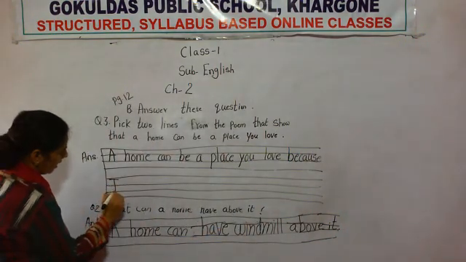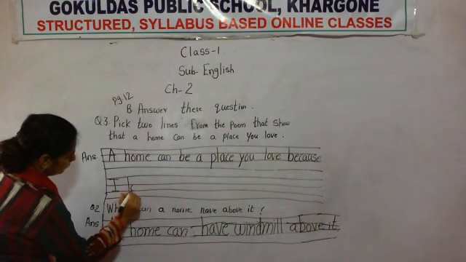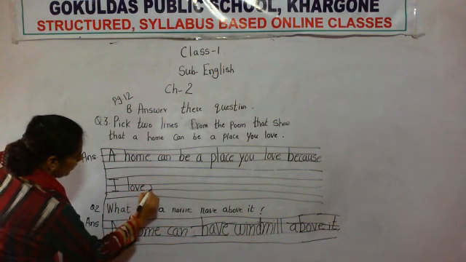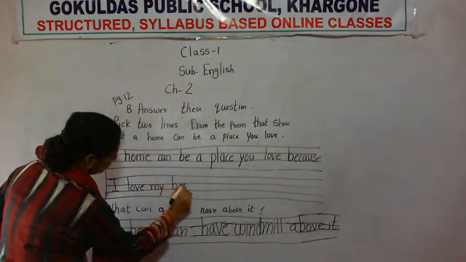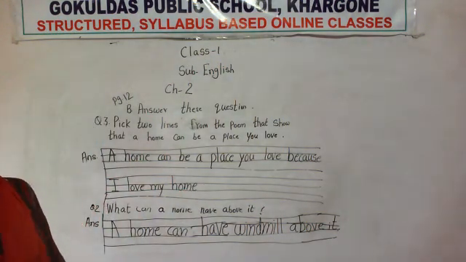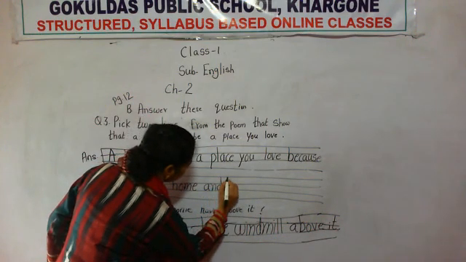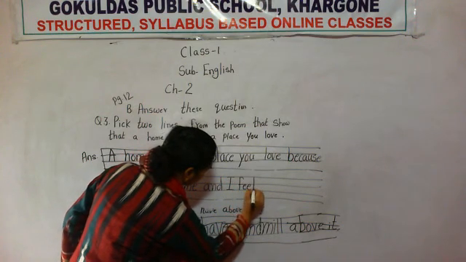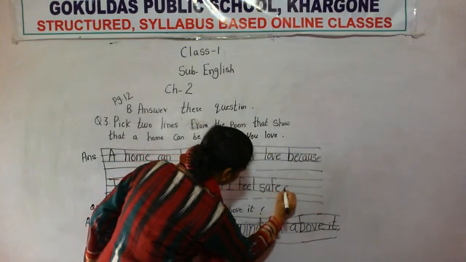Now you write, I love my home and I feel safe and sound.